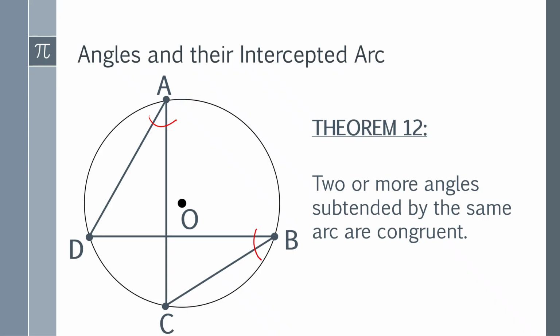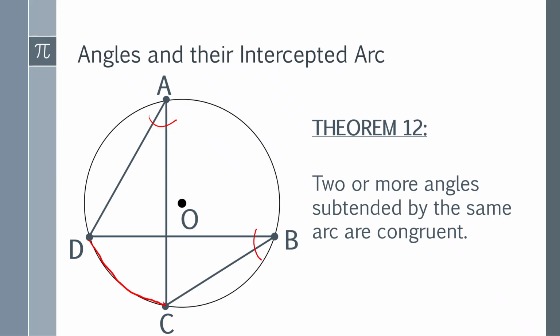These two share a common intercepted arc, which is arc DC, because the intercepted arc of angle DAC is arc DC, and the intercepted arc of angle DBC is also arc DC. So they share the common arc DC.